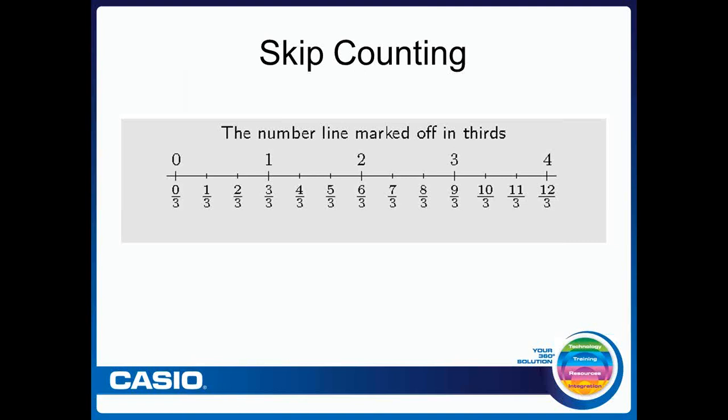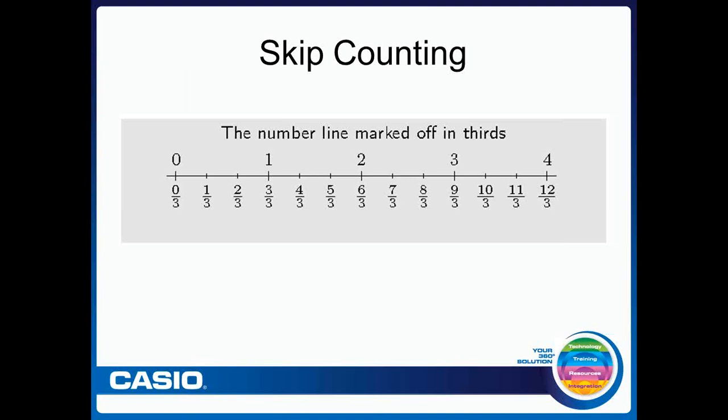So if we think about our elementary students when we teach them skip counting, they're looking at hundreds charts, for example, and counting by 2, going 2, 4, 6, 8, 10, following along in the hundreds chart, moving their finger or a marker every other space to count off by 2. That's an important skill. We know that's an important skill because that leads to multiplication, it leads to division.